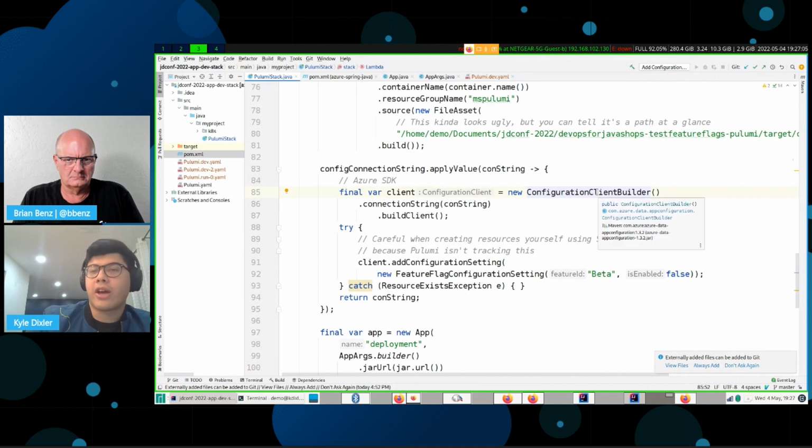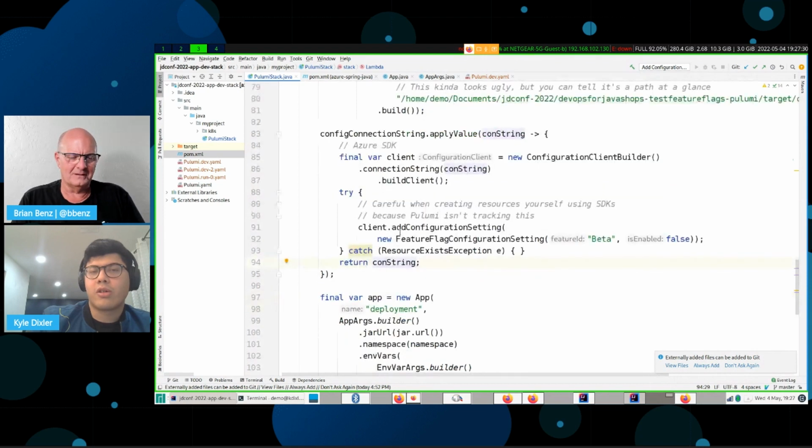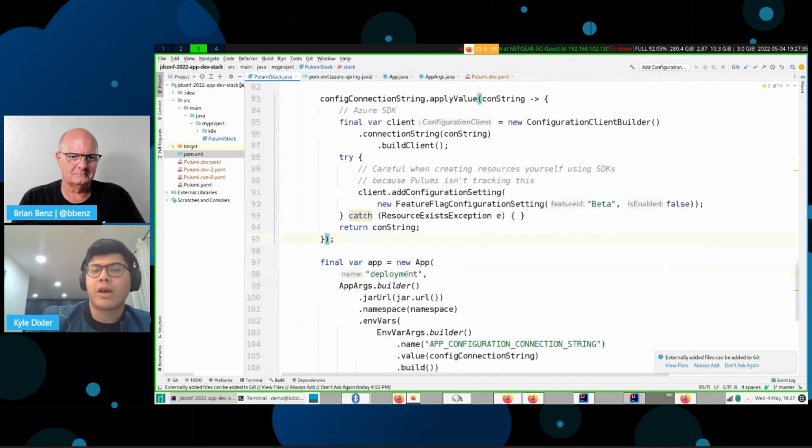So this is actually using the Azure SDK. This is Microsoft's SDK, not Pulumi's. And one thing to note when creating resources on Azure using their SDK is that Pulumi isn't aware that they exist. So if you destroy the stack, make sure that you're keeping track of it. It's kind of like manual memory management versus using a garbage collector that's aware of everything that exists. So definitely be careful when creating resources on clouds without infrastructure as code.